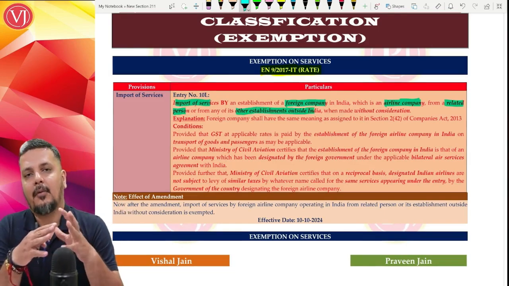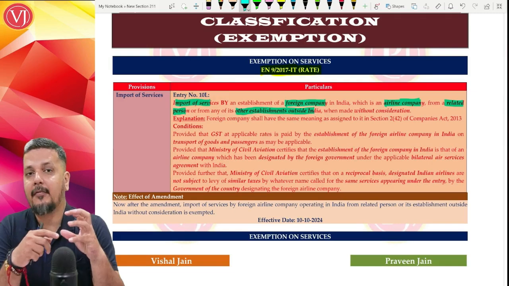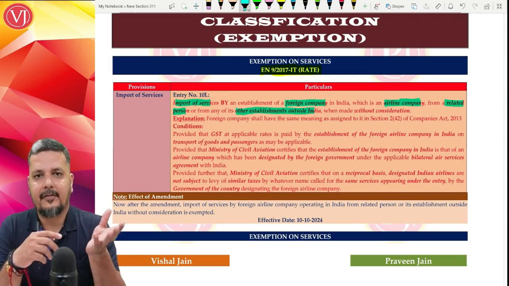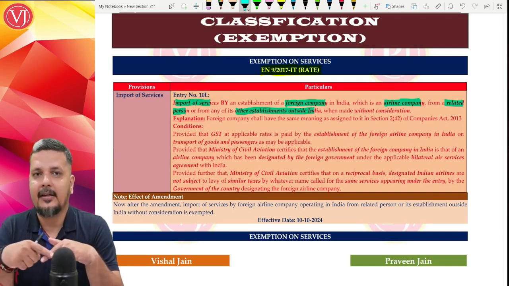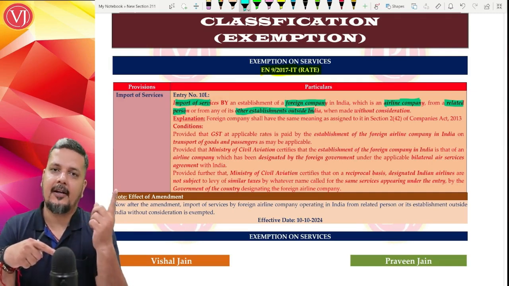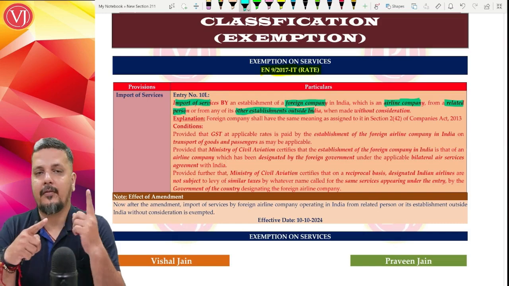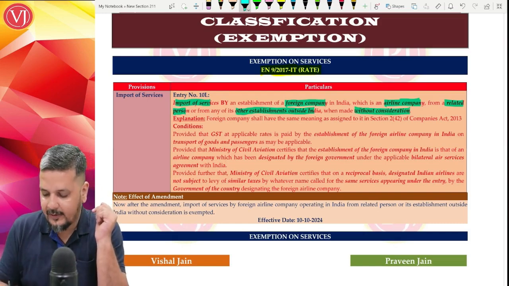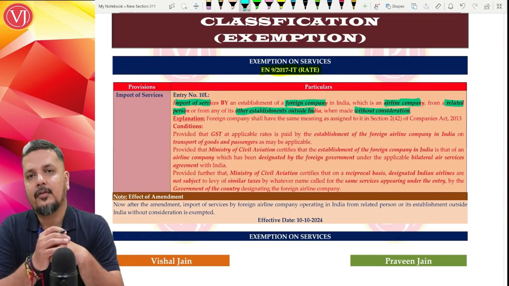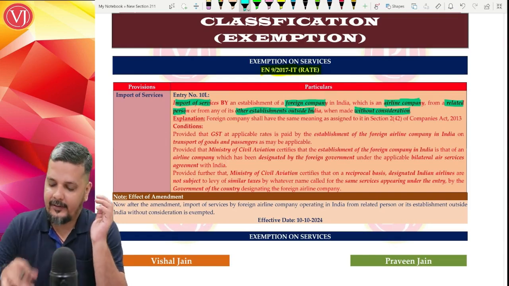So the condition number 1 is there is import of service, but from where? It is obviously from outside India. Who's the recipient? Foreign airline company. Who's the supplier? Either the related person outside India or the branch office or establishment outside India. Other condition is it should be without consideration. So if at all this is the situation, then it is exempted.